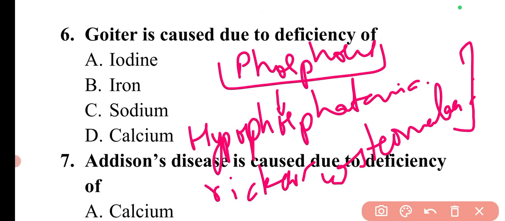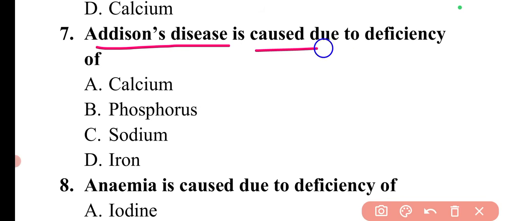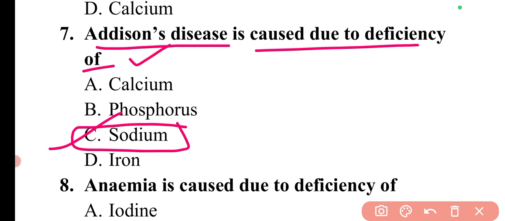Most important is goiter, then Addison's disease, then anemia, then rickets and osteoporosis. These are very important. Now moving to the next question. Addison's disease is caused due to the deficiency of. We have discussed this, it is sodium. So here option C is the correct answer.